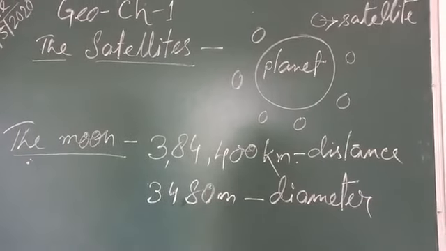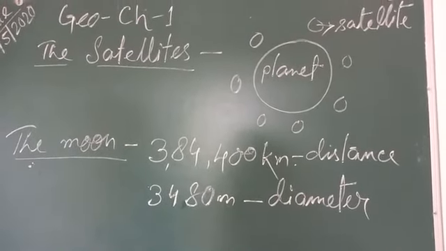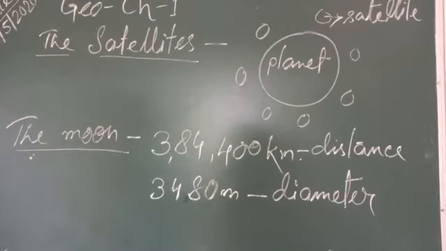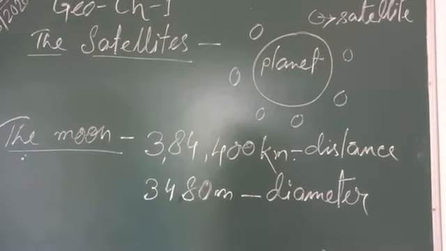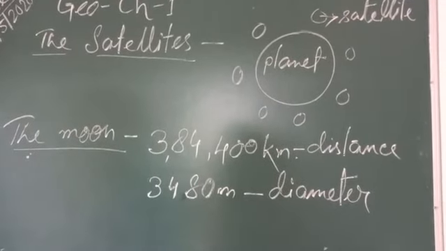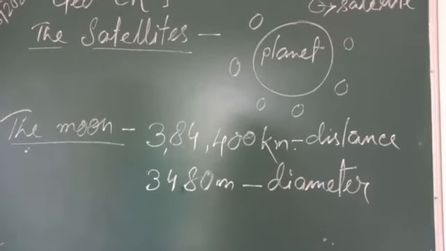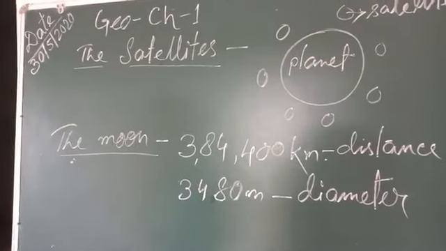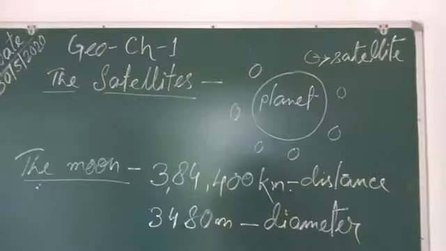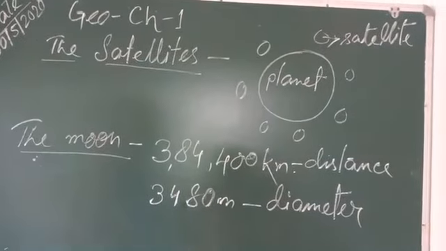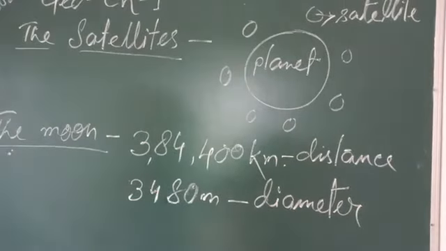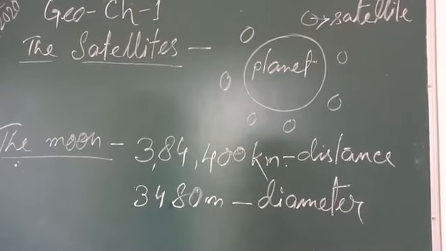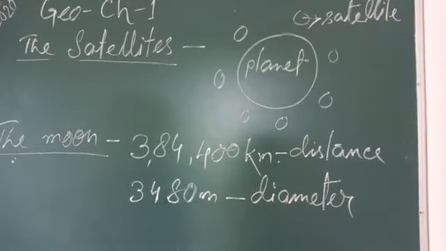Students, no life can exist on the moon due to the absence of atmosphere and moisture. Moisture and atmosphere are not there on the moon. That is why no life can exist there. There is no sound also. Why is there no sound? If we shout, no one can hear.